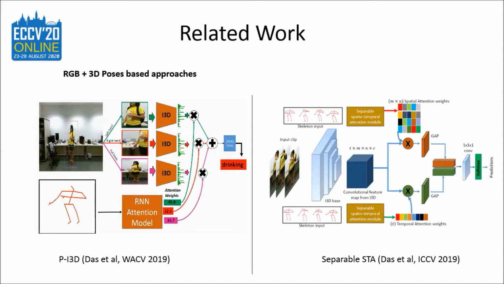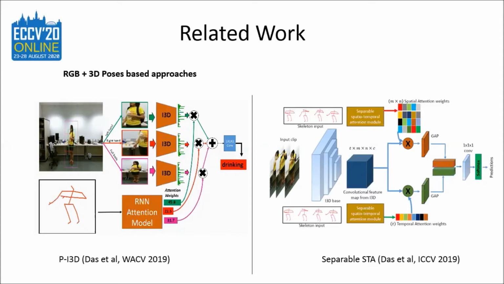On the left-hand side, there is P-I3D, where the skeletal information processed by an RNN provides information about which part of the human body is relevant for recognizing an action. And on the right-hand side, there is separable STA, which is a two-stream network. One stream is responsible for providing a spatial attention for the image frames, and another stream is responsible for providing temporal attention weights to select the key frames in the video to recognize an action.